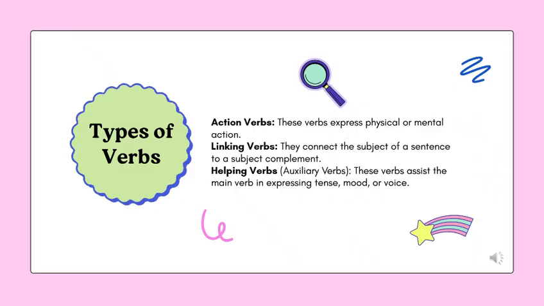Here are the three types of verbs: action verbs, linking verbs, helping verbs. Coming to the action verbs, these verbs express physical or mental action. Action verbs tell what is happening. Linking verbs connect the subject of a sentence to a subject complement. They describe a state or condition or being, not an action. Helping verbs are also known as auxiliary verbs. These verbs assist the main verb in expressing tense, mood, or voice.